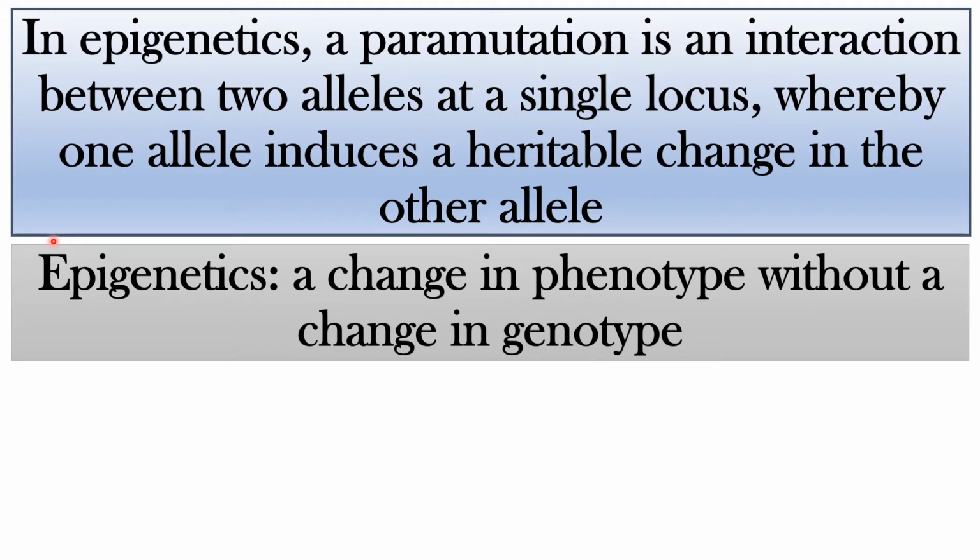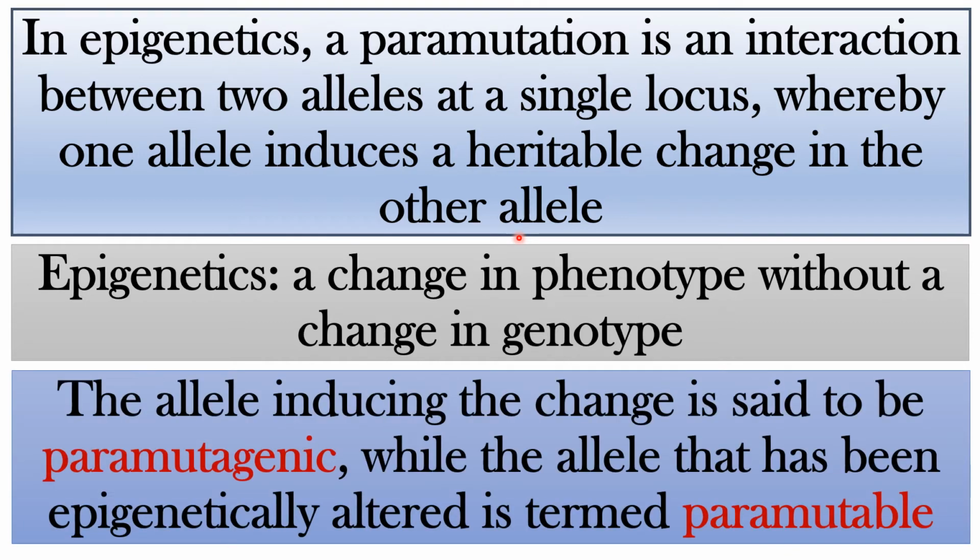A new phenomenon that you came across, because till now we were looking at it as a change in the gene leading to a change in the phenotypic character. But here this is a new mechanism where there is no change in the genotype, there is no change in the gene, but still the phenotype will be changed. How? Because of paramutation, right? The alleles will remain the same, but one allele will be changing the expression of the other allele. So the genotype will remain the same, but their phenotype, their expression will be changed.